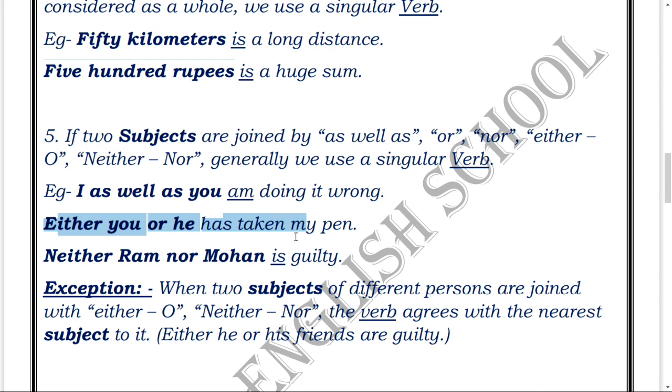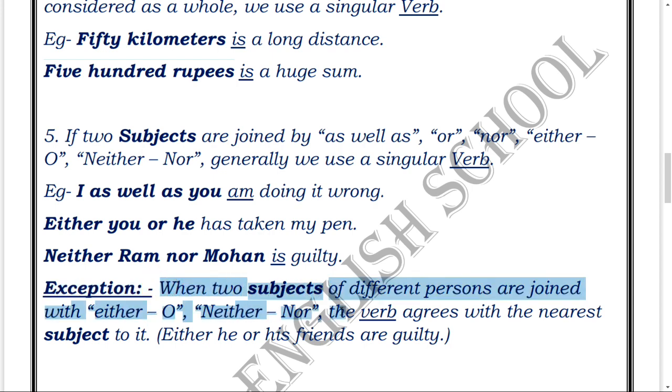Okay, so it is very clear, but here we have one exception to the rule. Exception means that it is beyond the rule, where rules are not applied. What has been written? It has been written that whenever two subjects of different persons are joined with either or, neither nor, the verb agrees with the nearest subject to it. "To it" here refers to the verb.